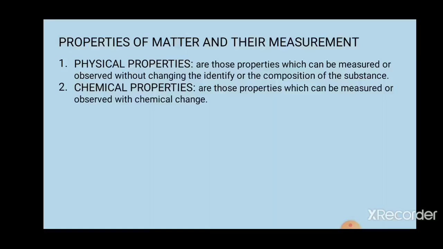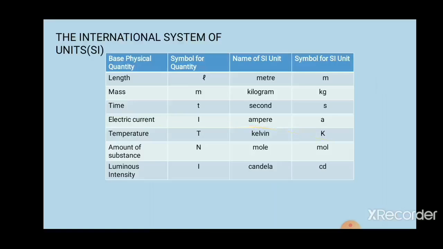Now the next one, measurement. Here in chemistry we use the international system of units. Imagine that I say I have 100 gram of glucose.